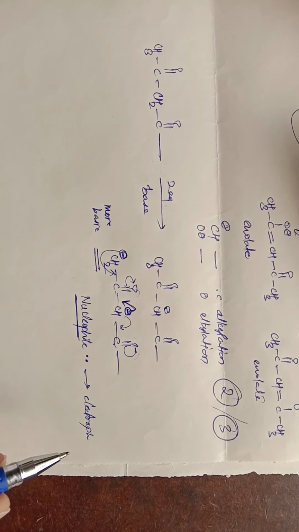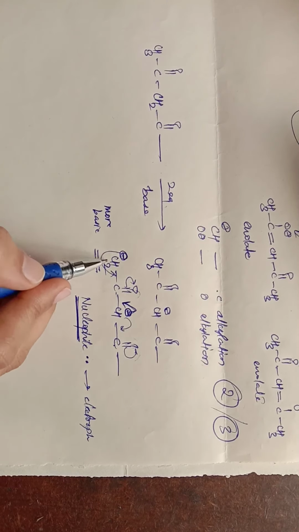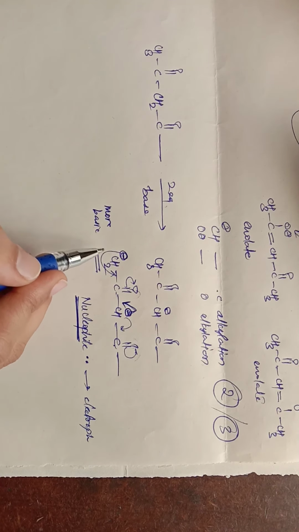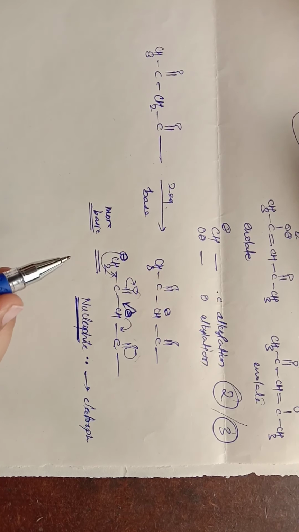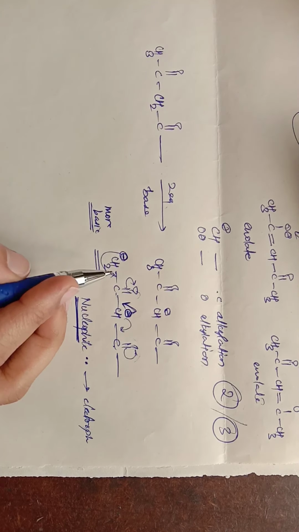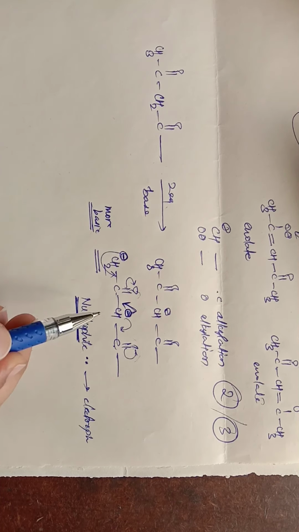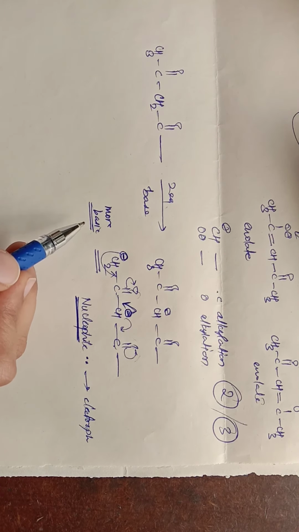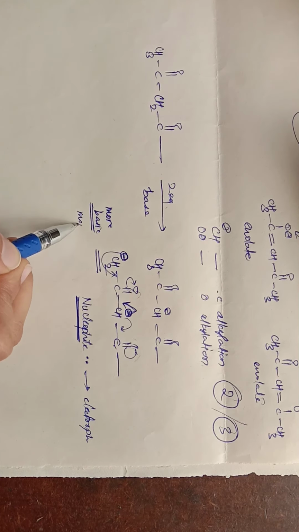The nucleophilic capacity of this carbanion is more, as it is more basic. Also it is not present at the center, as it is present at the end position, so it is more reactive also.